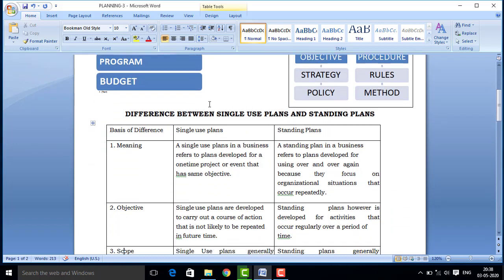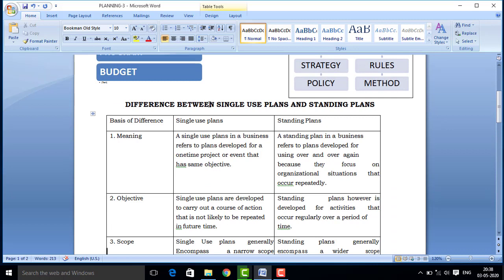So now today we will learn the difference between single use plans and standing plans on the basis of different terms. First is on the basis of meaning. Single use plans in a business refer to plans developed for a one-time project or event that has some fixed objective. It means after achieving that objective, after the completion of that project or goal, that plan will not be in use further. That is a single use plan.